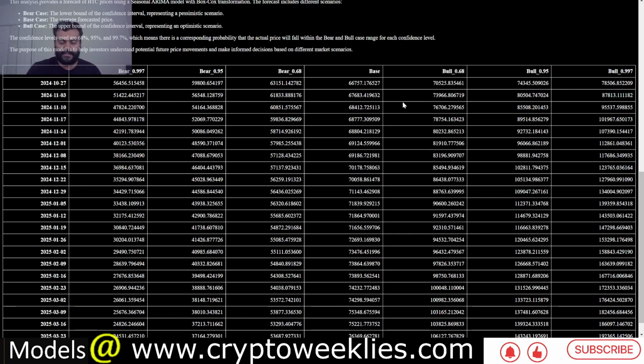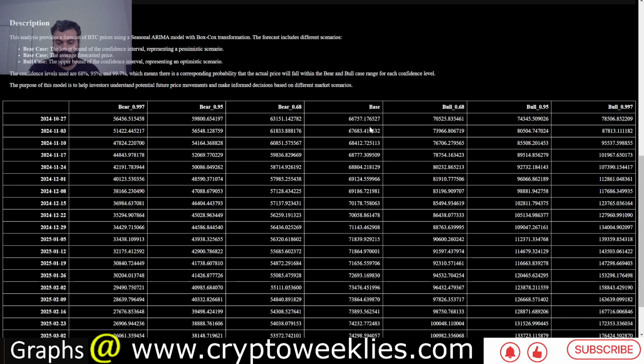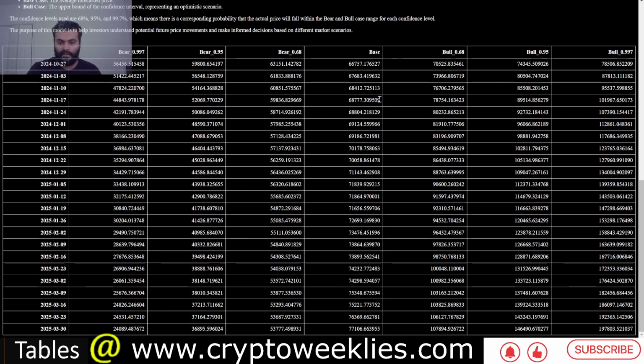So these valuations that we have just discussed are available in a tabular format as well at the end of this page. We can see that the base case is this column in the middle. To its left are the three bearish scenarios at 1, 2 and 3 standard deviation confidence level: 68 percentile, 95 percentile and 99.7 percentile.